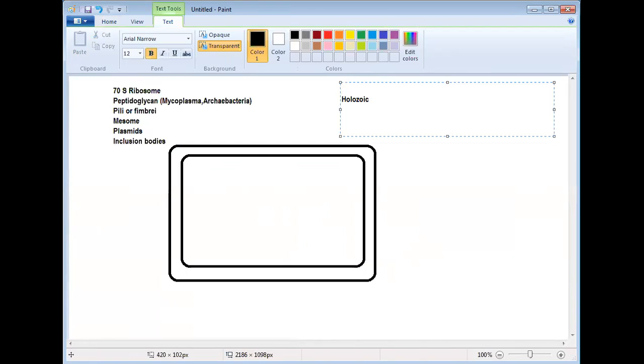You should understand this holophytic and holozoic. Holophytic means plant-like nutrition. That means autotrophic. When you say holozoic, it means animal-like nutrition. So it will have a mouth, it will chew and it will digest. Holozoic means through mouth it will take the food, right?